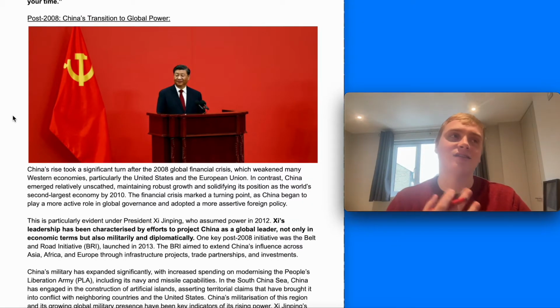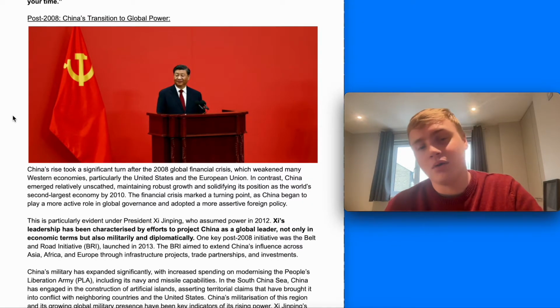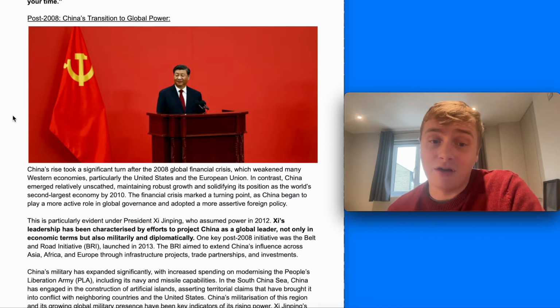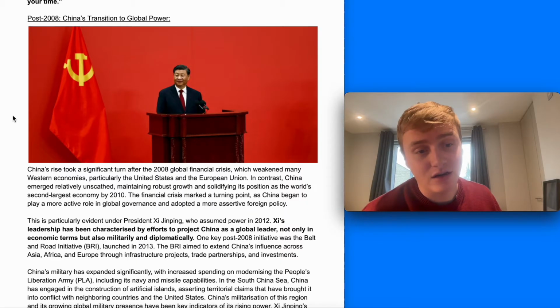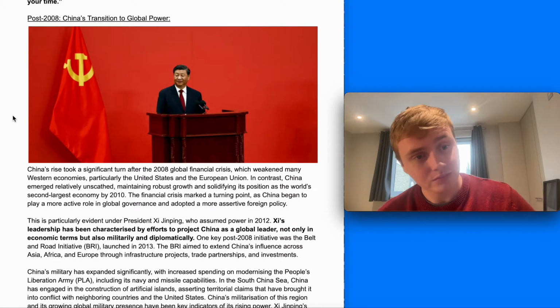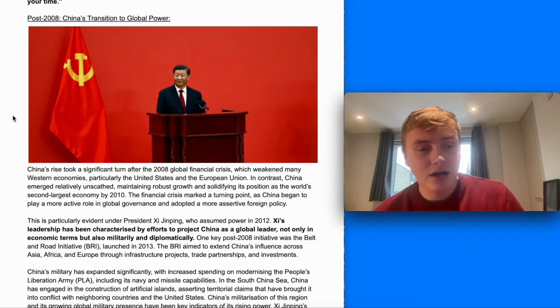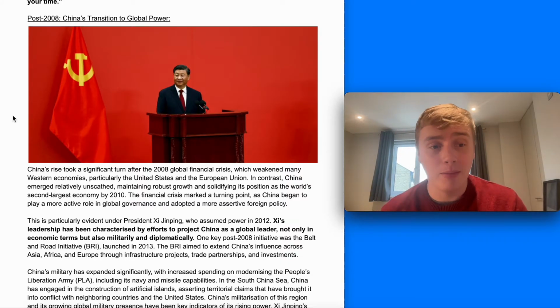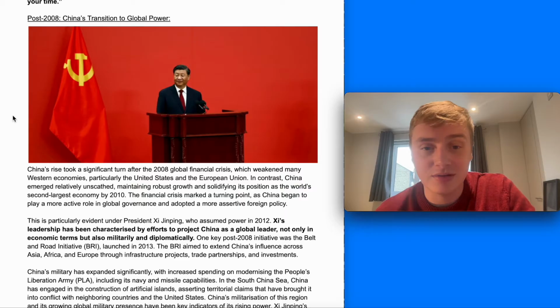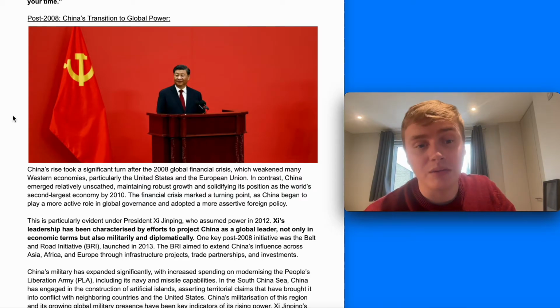And particularly since 2013, 2014, but we can put this after the 2008 period. So after the 2008 financial crisis, which weakened many Western countries, particularly the United States, where it originated, and the European Union, China really emerged, and that's in part because it emerged relatively unscathed from the financial crisis. It maintained robust growth and solidified its position as the second largest economy by 2010.